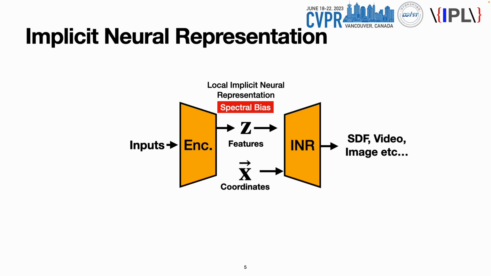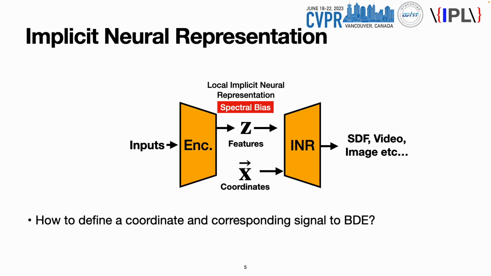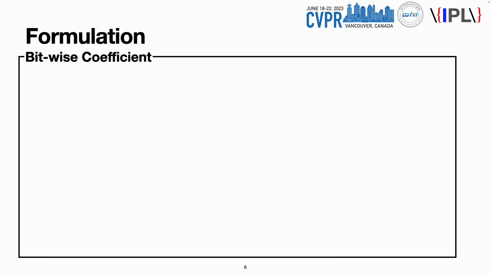At this moment, we can consider two problems that we have. First, how to define a coordinate and corresponding signal for bit depth expansion. Second, how to mitigate the spectral bias. The answer to the first question is bitwise coefficient.